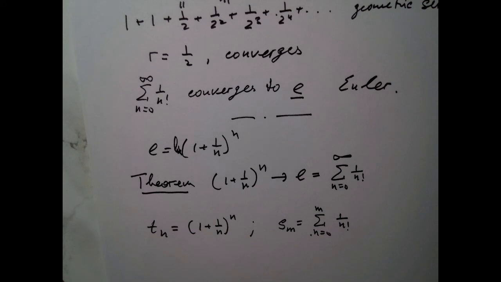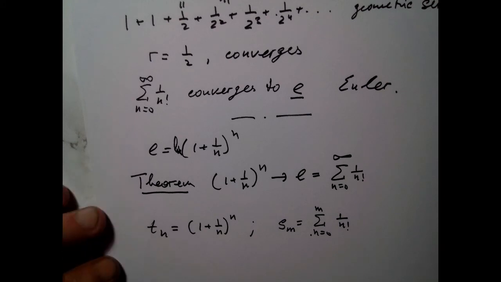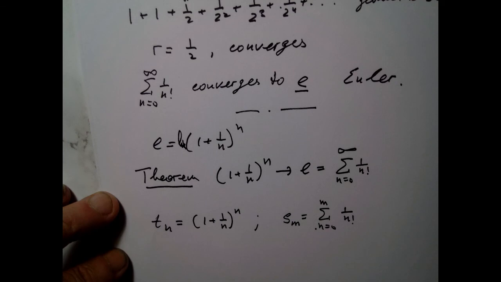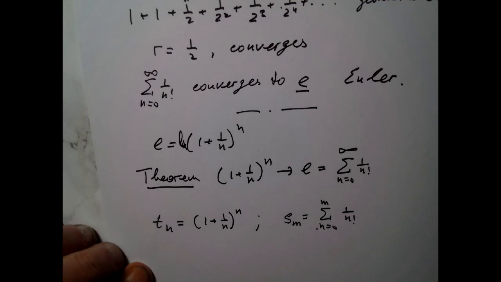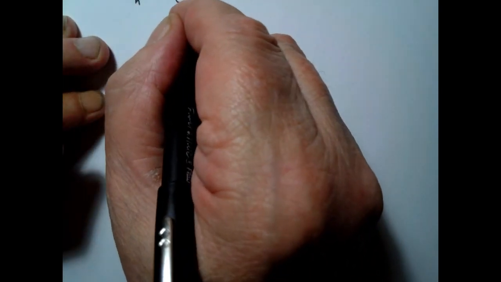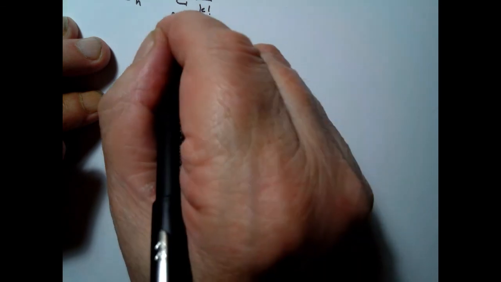In other words, I want to show that the Tn's are somewhere between the limits of Sm and the limit of Tn. So I want to show that Tn and Sn, as n and m get very, very large, are not too far from one another. Okay, so the first part is I'm going to deal with the series. Let me do a new page. So let me remind you here that Sn is equal to the sum of 1 over k factorial, k from 0 to n. Okay.